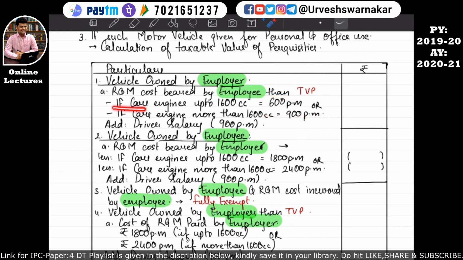Okay, what is this? If the car has an engine capacity of up to 1600 cc, then 600 per month will become the taxable value of the perquisite, and if along with this car a driver facility is given, then 900 per month will also be added, and this will become the total taxable value of the perquisite. But what if the car engine's capacity is more than 1600 cc, then 900 per month will become the taxable value of the perquisite, and if along with this car a driver facility is given, then only 900 per month will be added with this 900, and finally we will derive a taxable value of the perquisite.